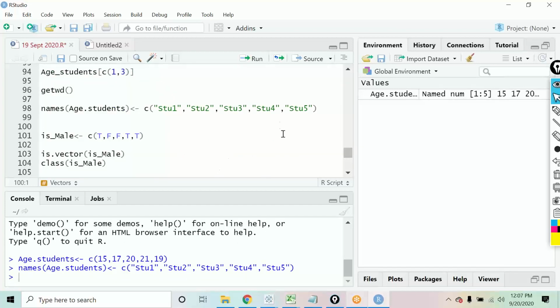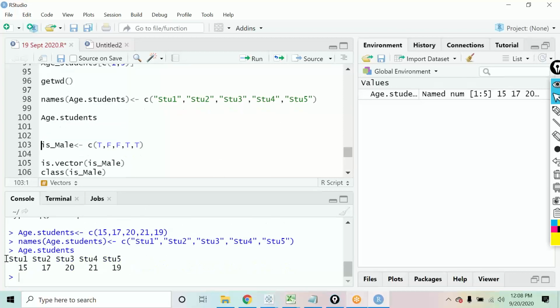Now I have defined some names. If I call my vector, age.students, you will see it is giving me the naming convention as well. So 15 is for student 1. Instead of the index number, I have given the name. Although I can use the index number also, I can refer to something with the help of the name as well. For example, I want to see the data of a particular student, so I will say age.students, and suppose I want to see the data of student 3, so I will pass stu3.